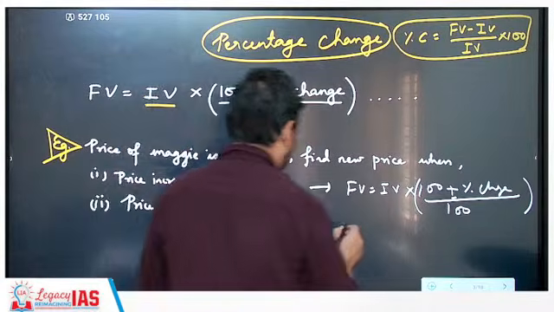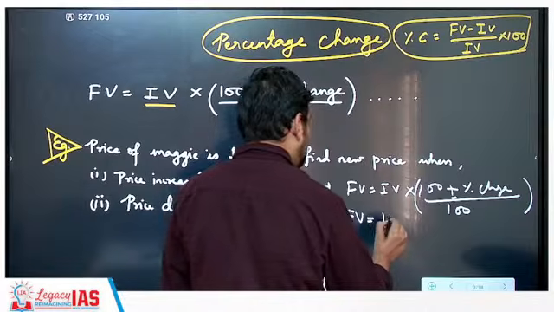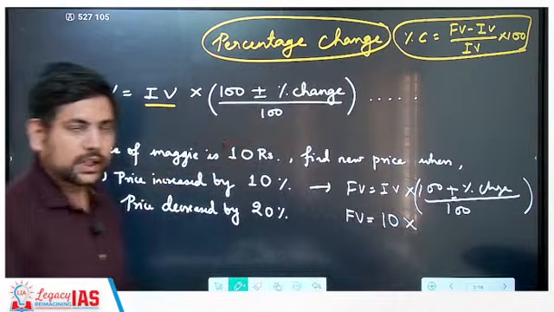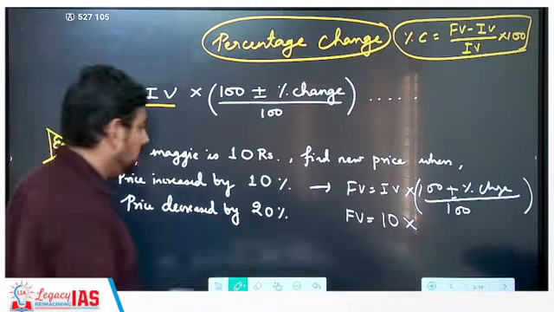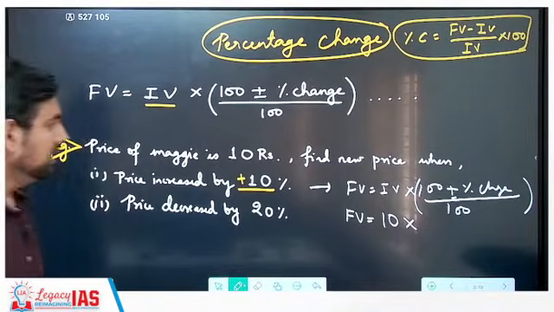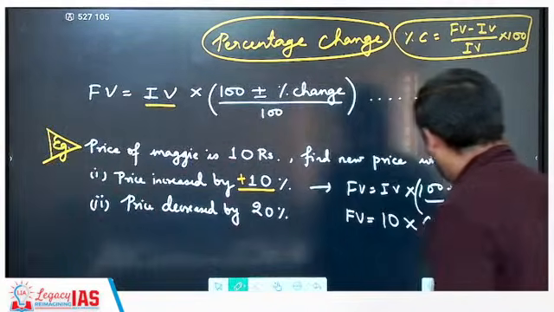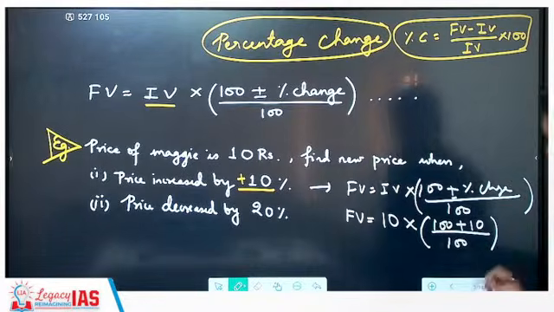Now final value I don't know. Initial value, do I know? Yes, initial value is 10 rupees, into percentage increase is 10%. Increase means this is a percentage change of plus 10%. So it will become 100 plus 10 by 100.